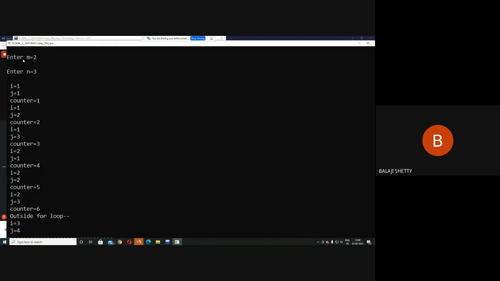Now here value of m was 2, i is 1, j is 1, i is 1, j is 2, i is 1, j is 3, as value of n is 3. And then i is 2, j is 1, i is 2, j is 2, i is 2, j is 3. Every time counter is incremented. So when the loop gets broken, value of i becomes m plus 1, value of j becomes n plus 1. Value of i becomes m plus 1, here 3, value of j becomes n plus 1, 4. So here 3 into 2, 6. Here counter equal to 6.